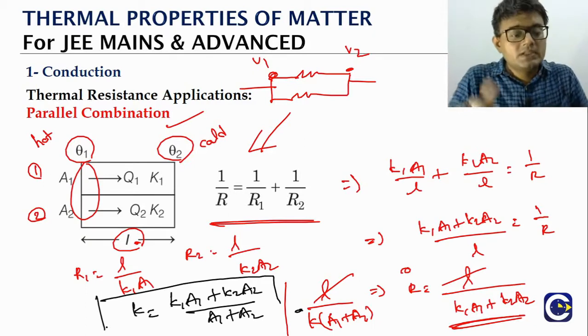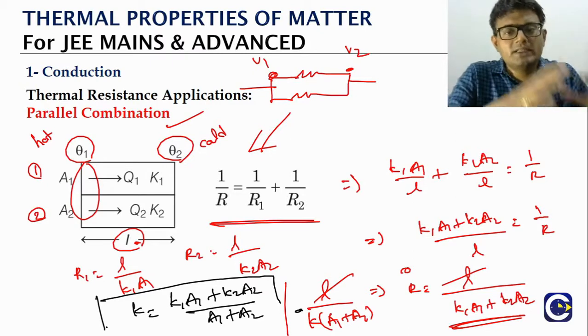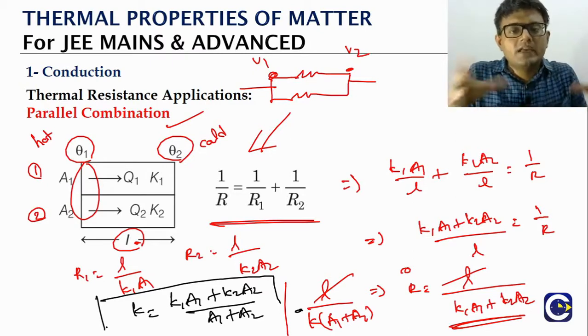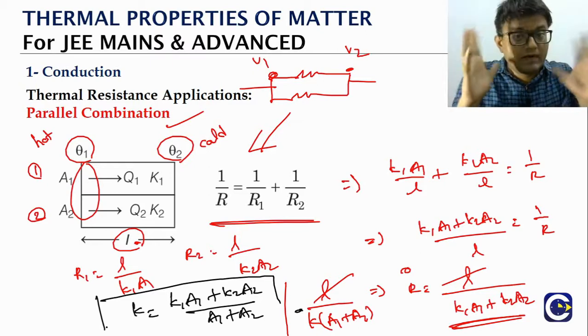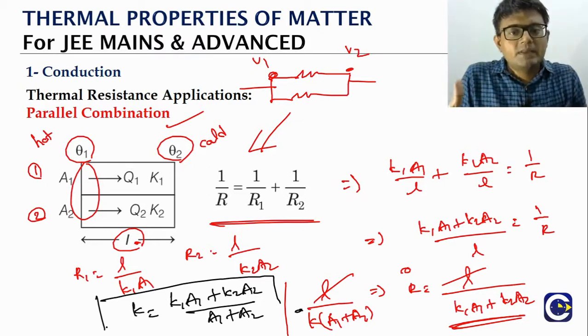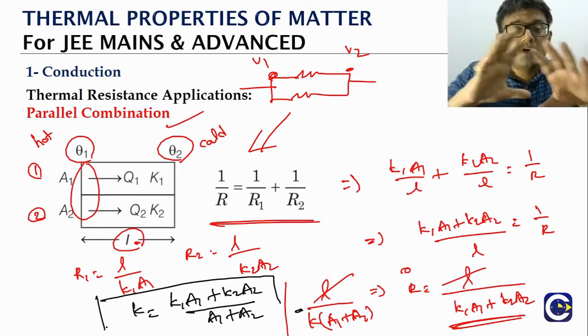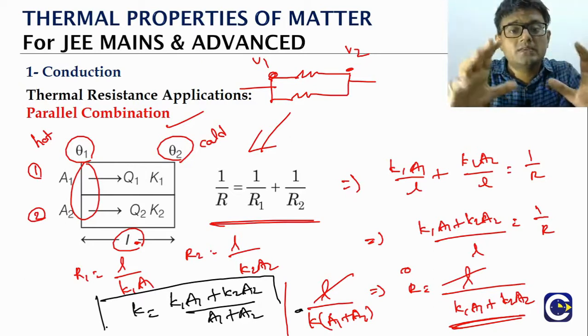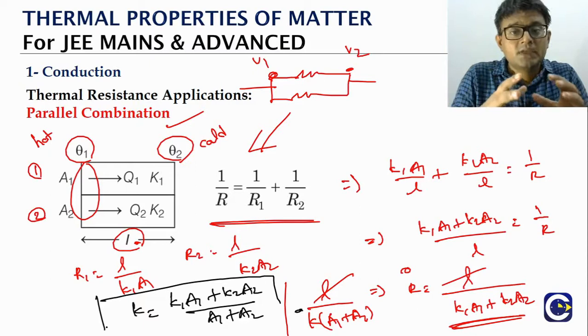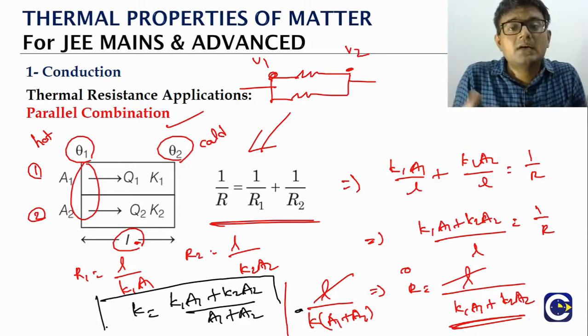Okay. So this kind of question can also be asked. From the series combination, just like electrical circuits, we can find the R equivalent. R equivalent means the thermal resistance. From the parallel combination also we can find the R equivalent. But if you are replacing the combination of rods by a single rod, they can ask what is the thermal conductivity of that particular rod.